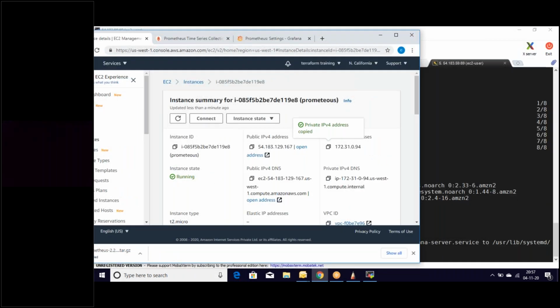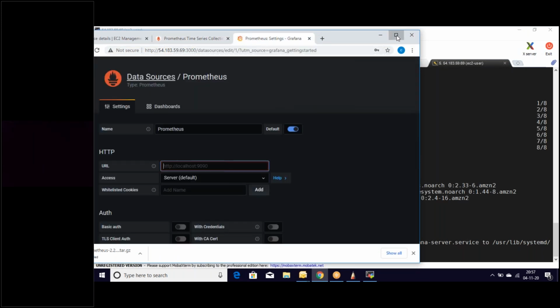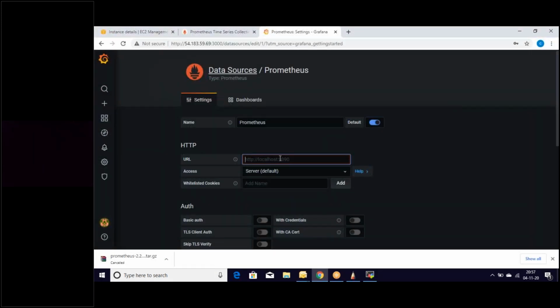So this one is a private IP, and let's put the private IP of this server here. We know that we are integrating Prometheus with Grafana, so the port number of Prometheus is 9090.